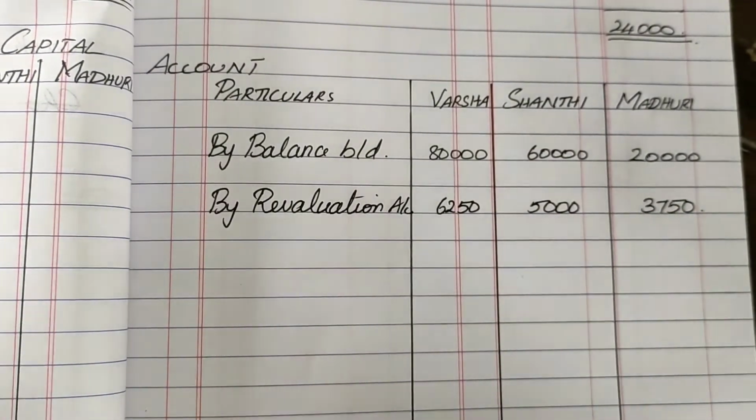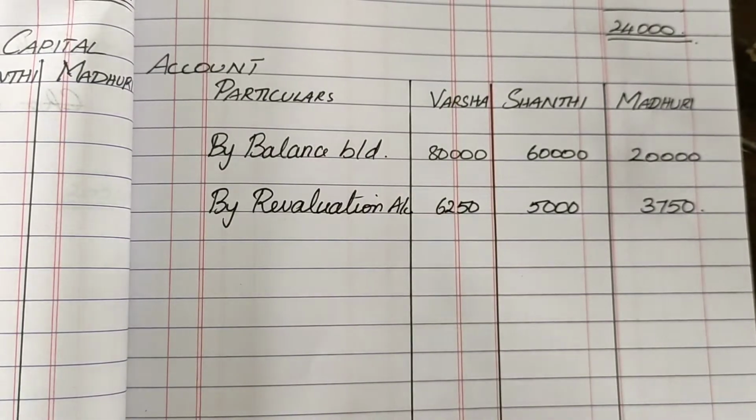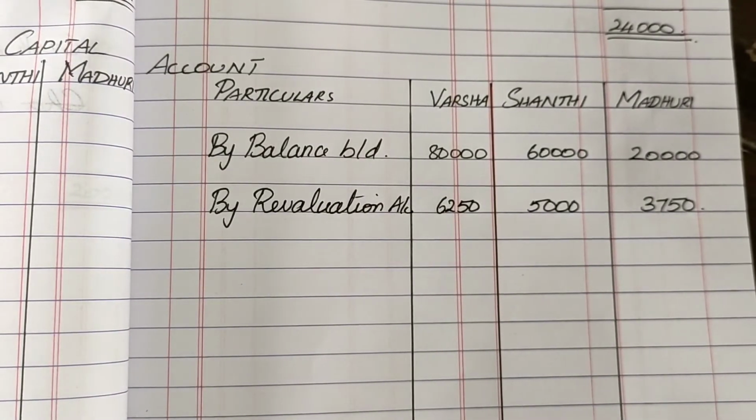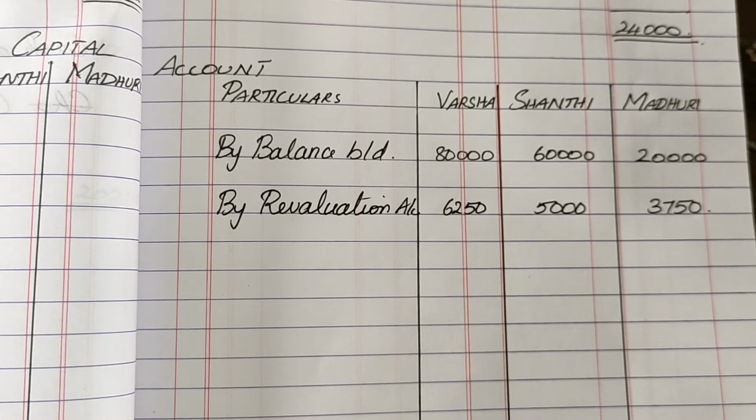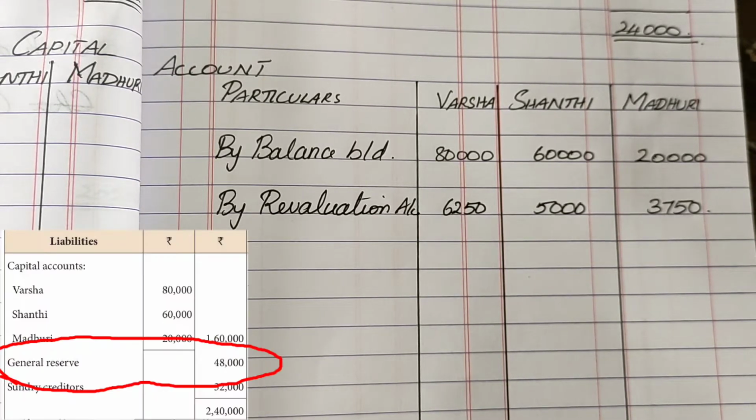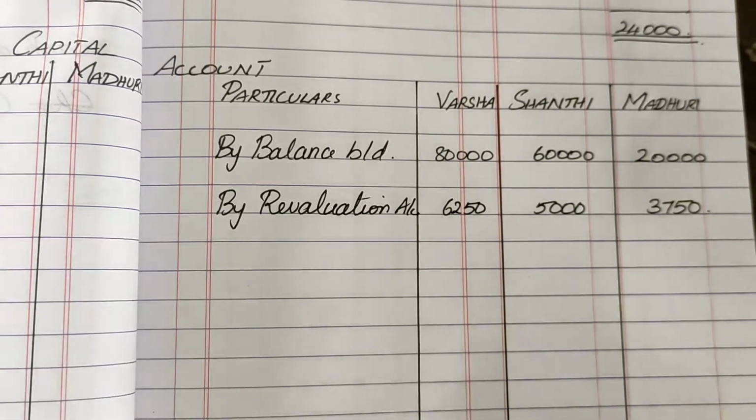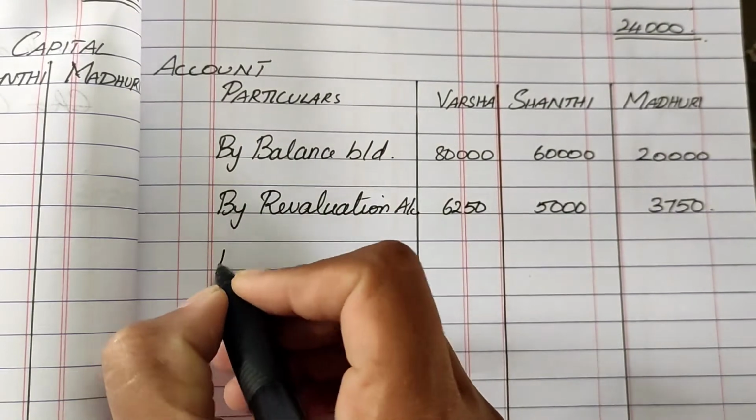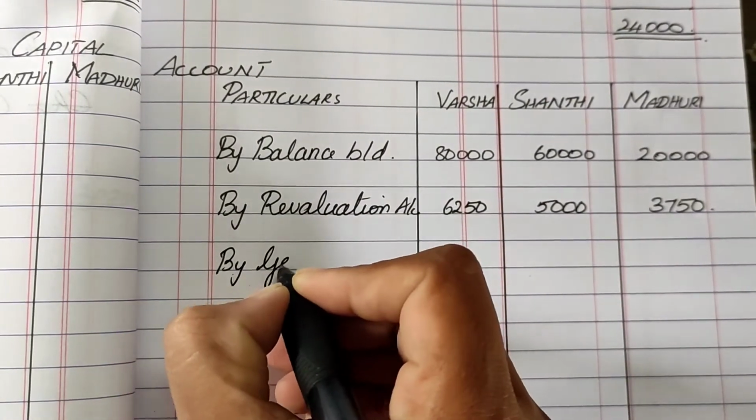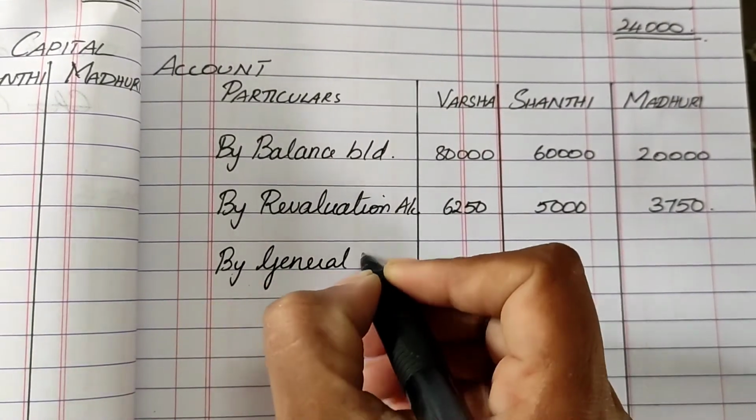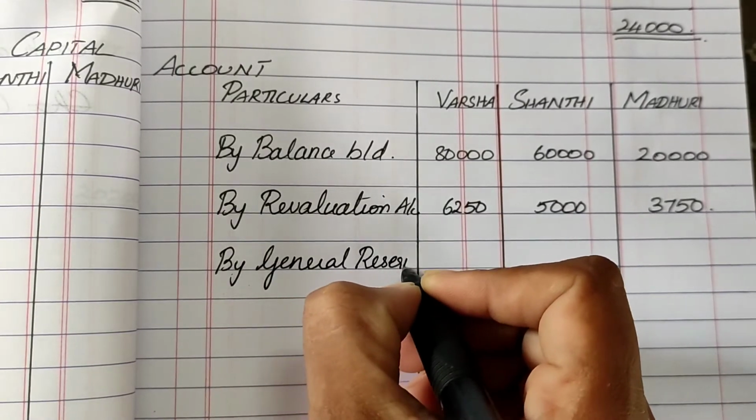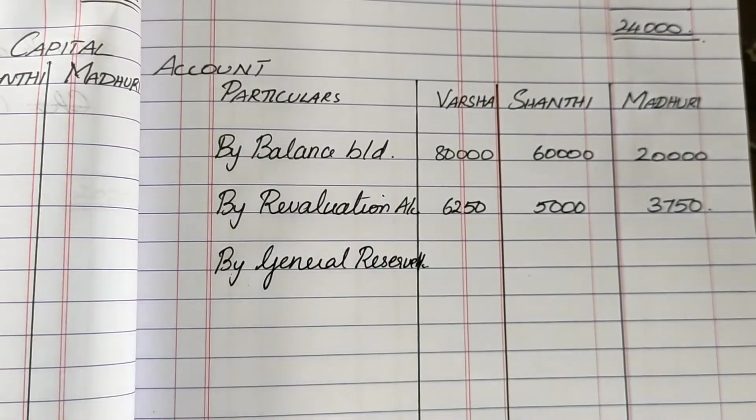3,750. So the revaluation profit also is being transferred. Next, we are going to transfer the accumulated profits, reserves and losses. So first, going on with the general reserve on the liability side. General reserve is on the liability side, the left side of the page. So it will come to the credit side. So by general reserve.